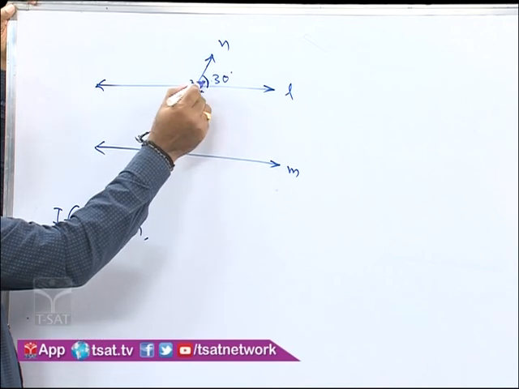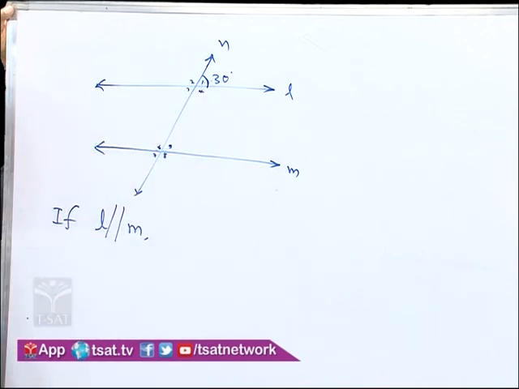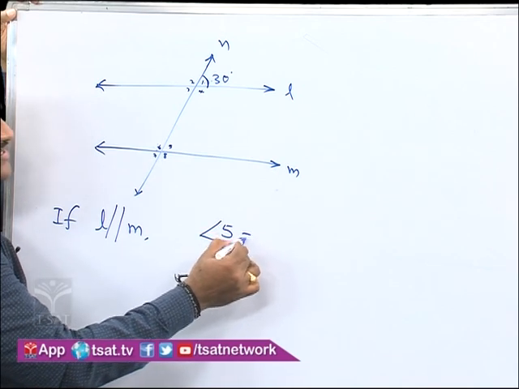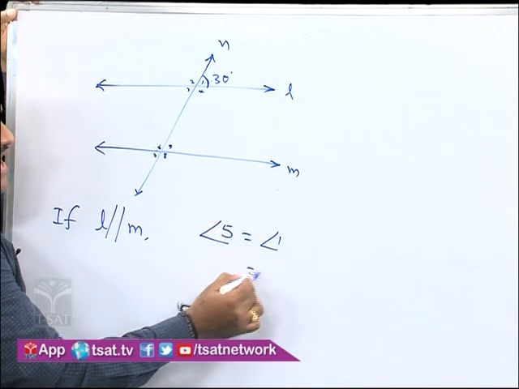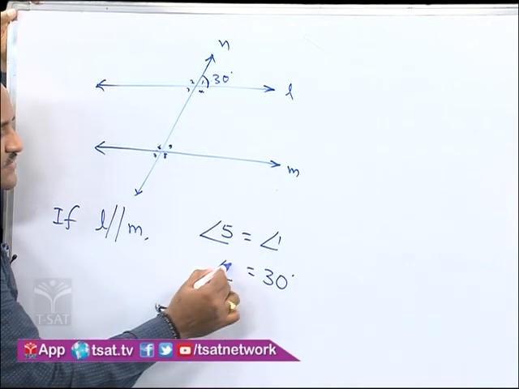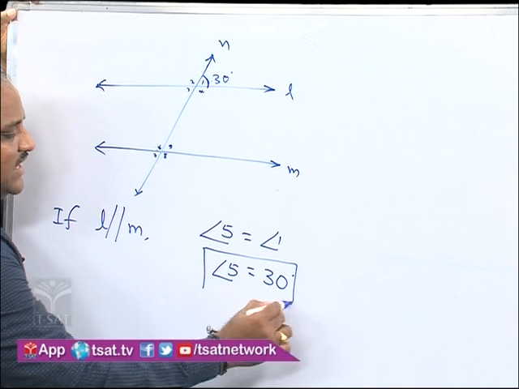Now this 1 is corresponding to 5. So that means angle 5 is equal to angle 1, but angle 1 is given as 30 degrees in the problem. So angle 5 is equal to 30 degrees.